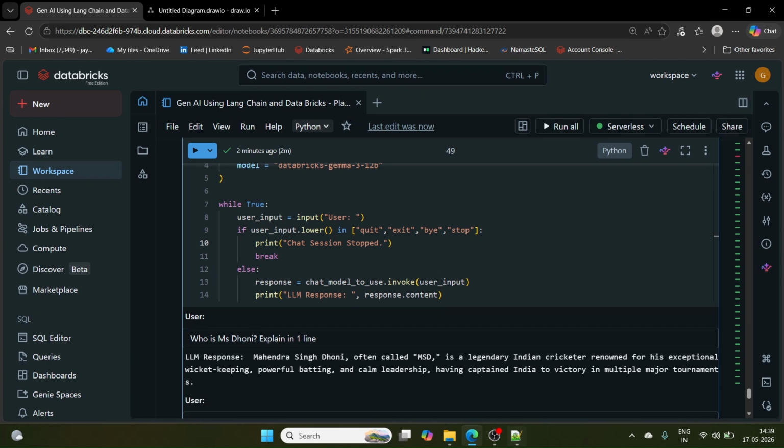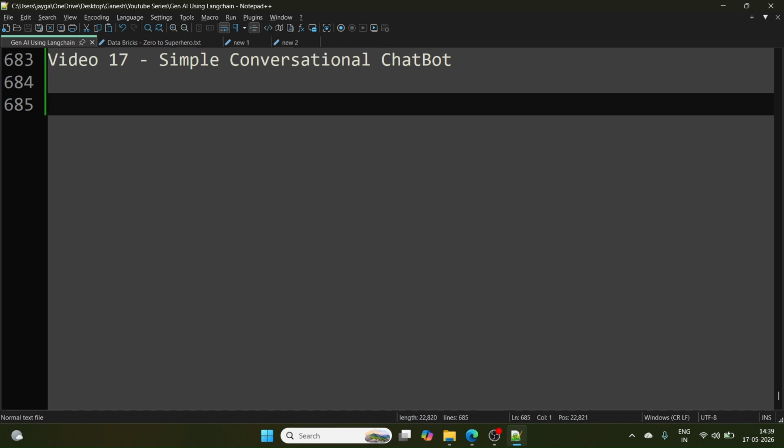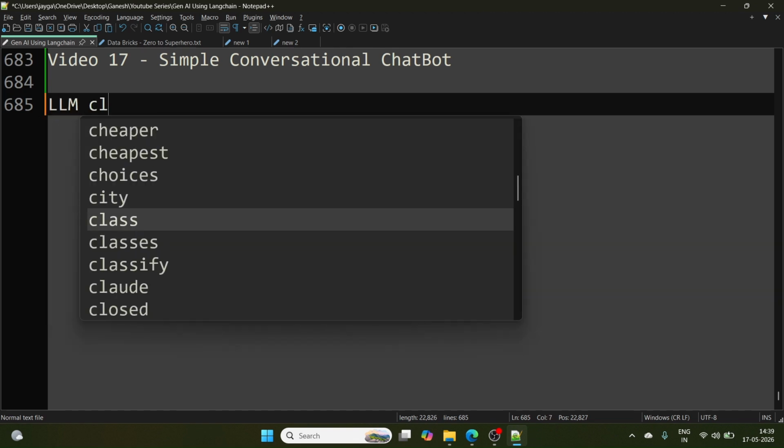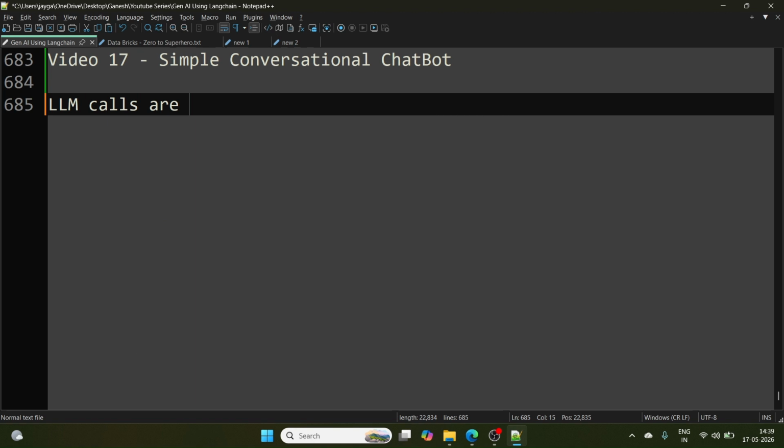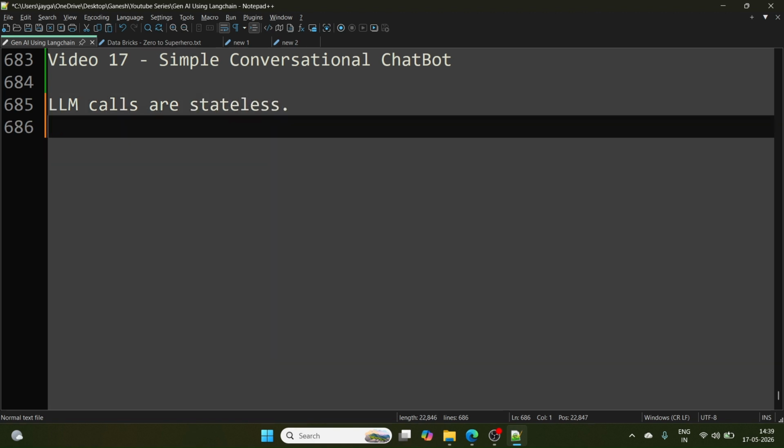Remember one thing, a very important thing: LLM calls are stateless. That means whatever next question you ask the LLM is not aware of history. We have to code specifically and maintain the chat history.